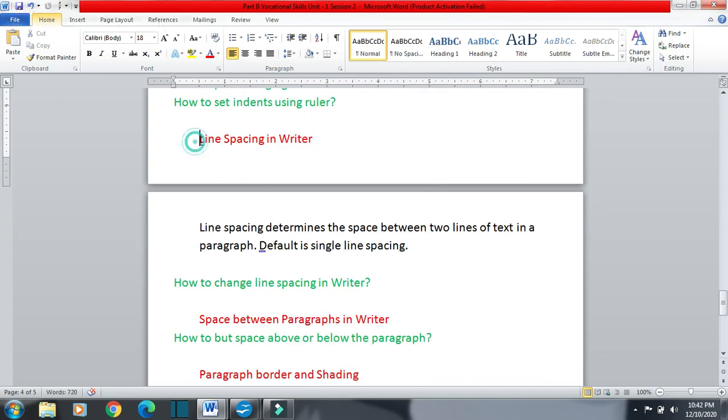So next topic is line spacing in Writer. What is line spacing? Line spacing means the space between two lines, suppose this line and this line. So line spacing determines the space between two lines of text in a paragraph. In OpenOffice.org Writer, the default spacing is single line spacing, meaning a single line space is given between two lines in a paragraph. Now the question comes, how can we change line spacing in Writer?